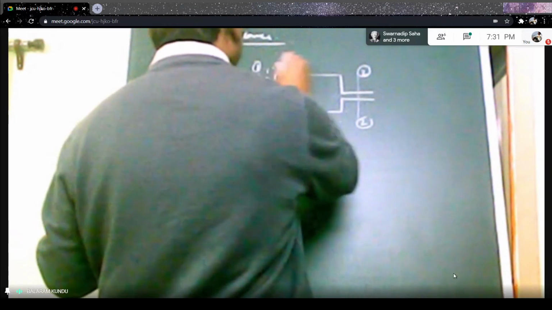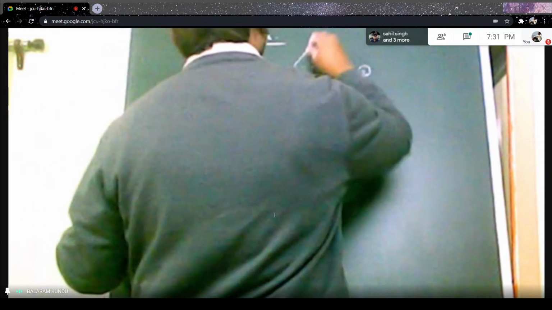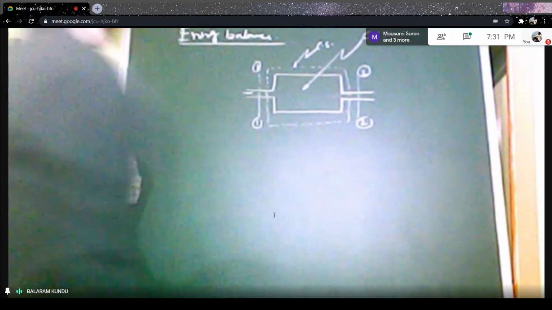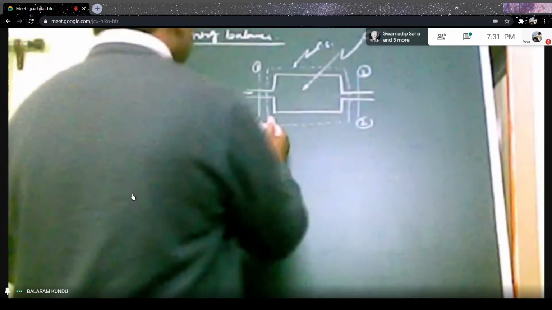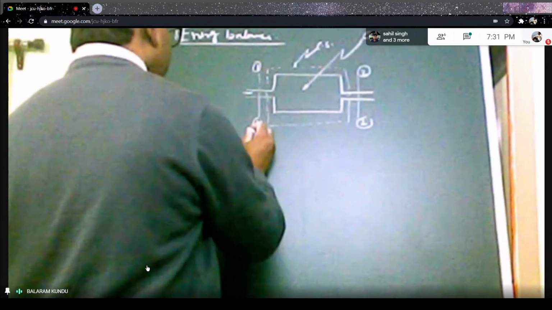A dotted line should be considered. This is your dotted line, and this is the control surface and control volume here. So at the inlet, the cross sectional area is A1.